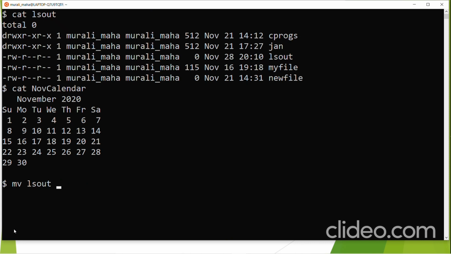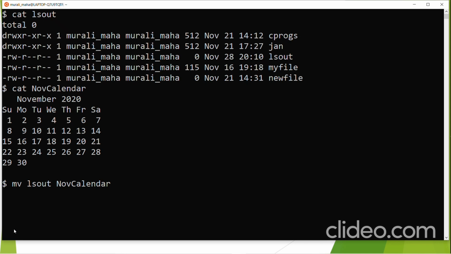So when I rename ls out to now calendar, what happens? ls out would be renamed to now calendar. The contents of ls out would be there, but the name of the file ls out would be renamed to now calendar. What would happen to the contents of now calendar? Its previous contents would be lost.